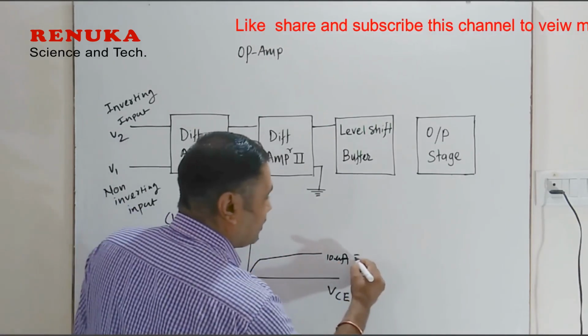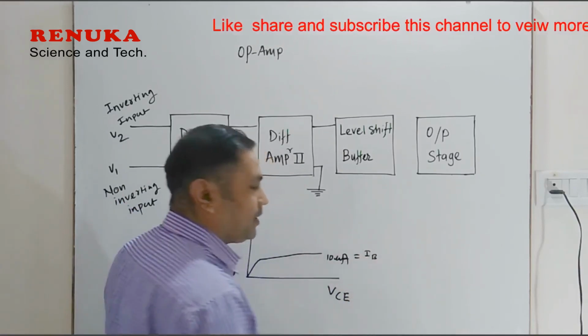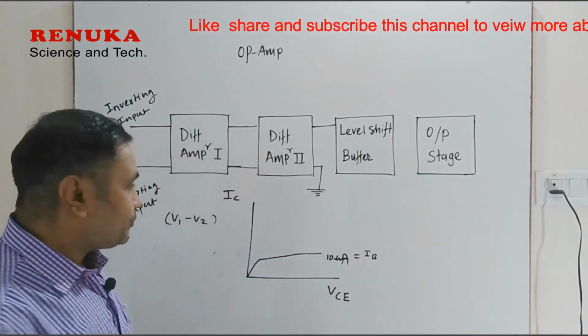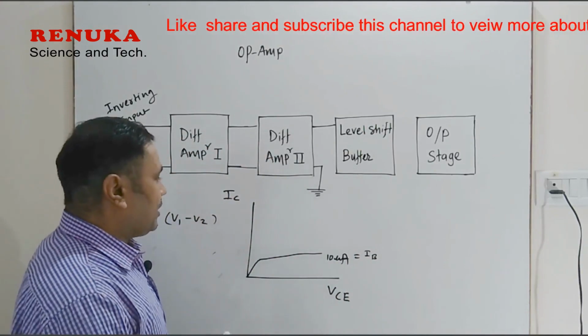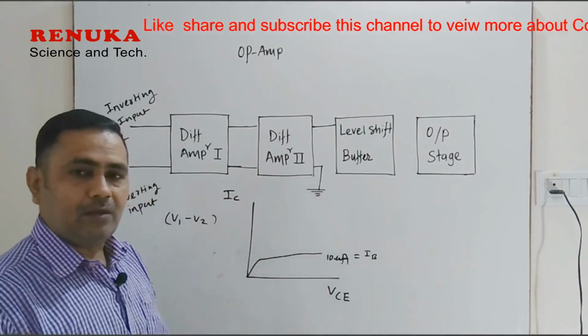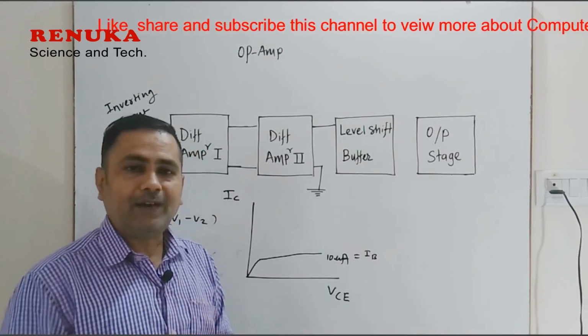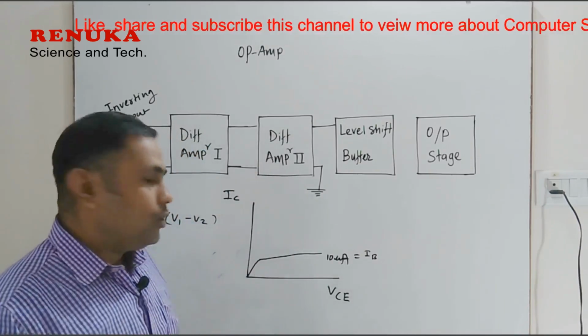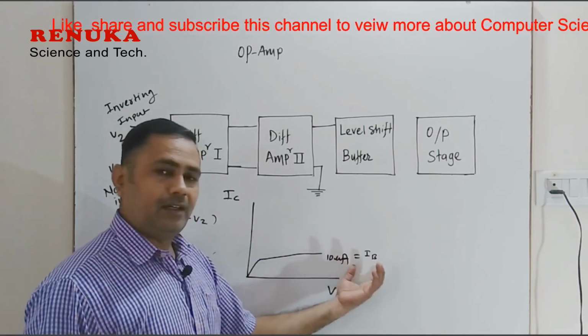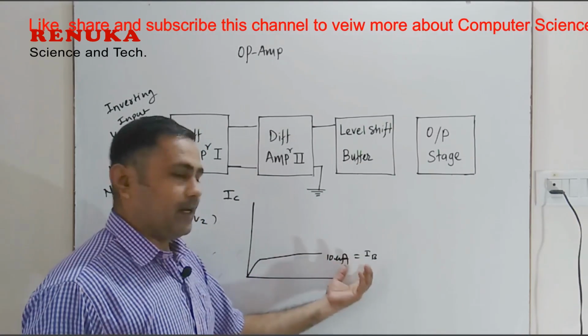So this is the current given to the base of the transistor, that is IB. Now here you can see that this is the biasing condition. Biasing condition means no signal to be amplified is applied now. So this is the zero signal condition when the transistor is biased.